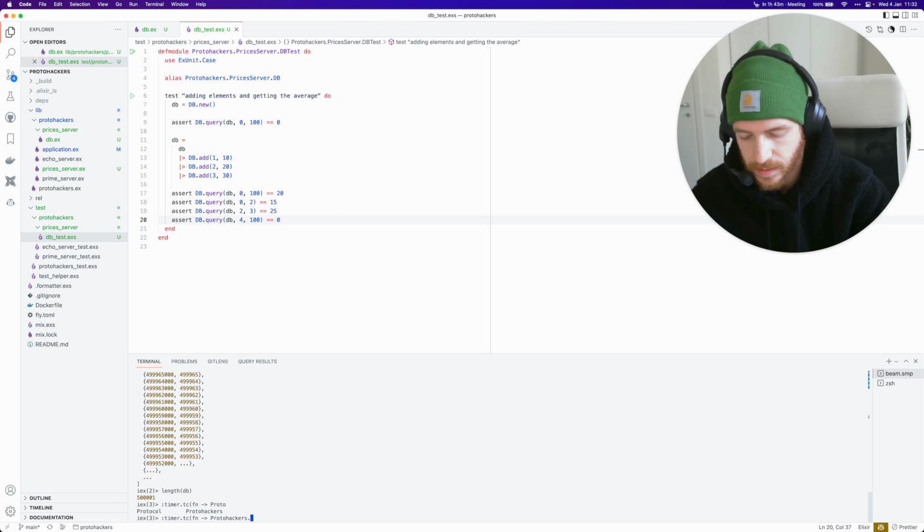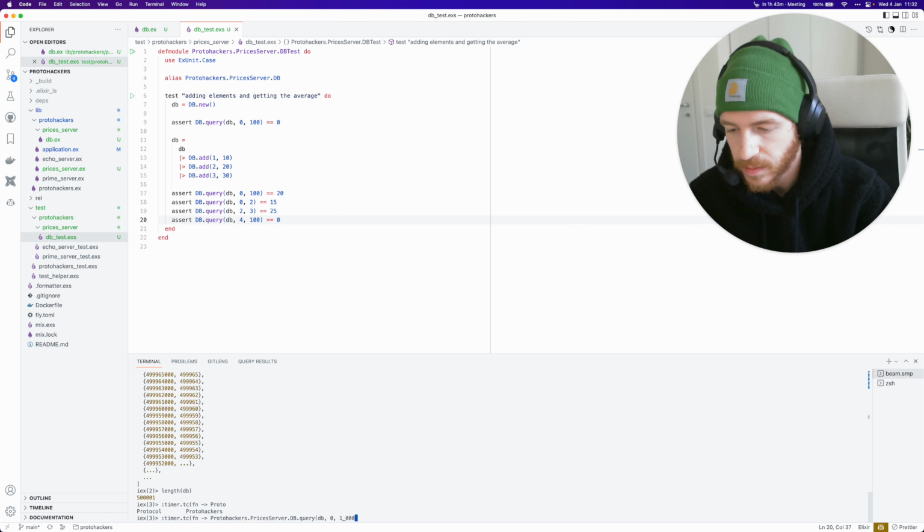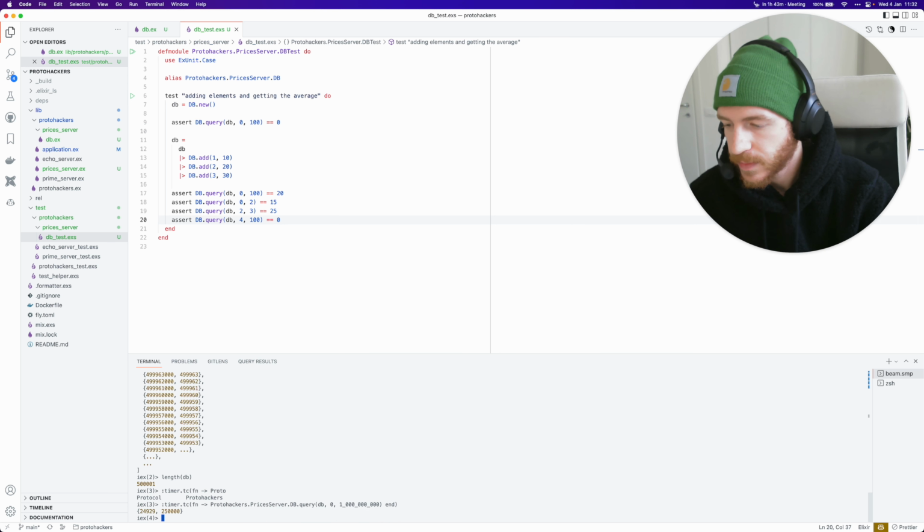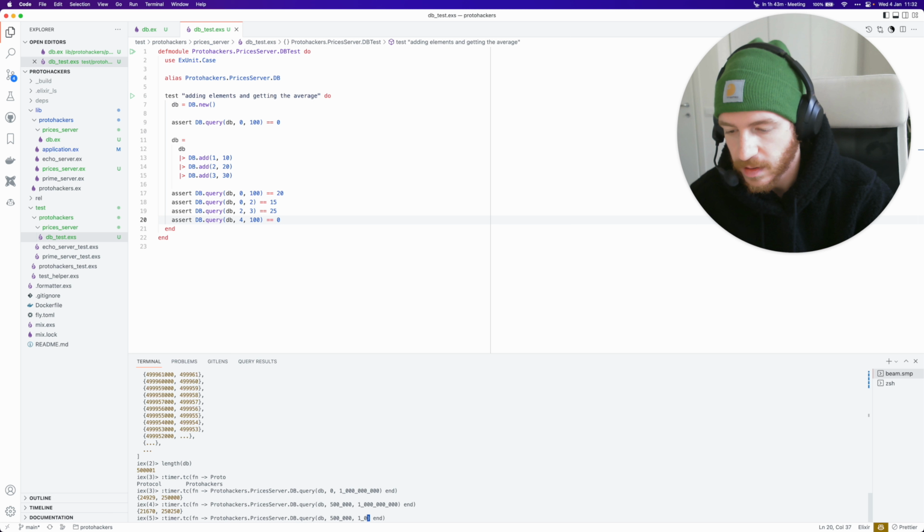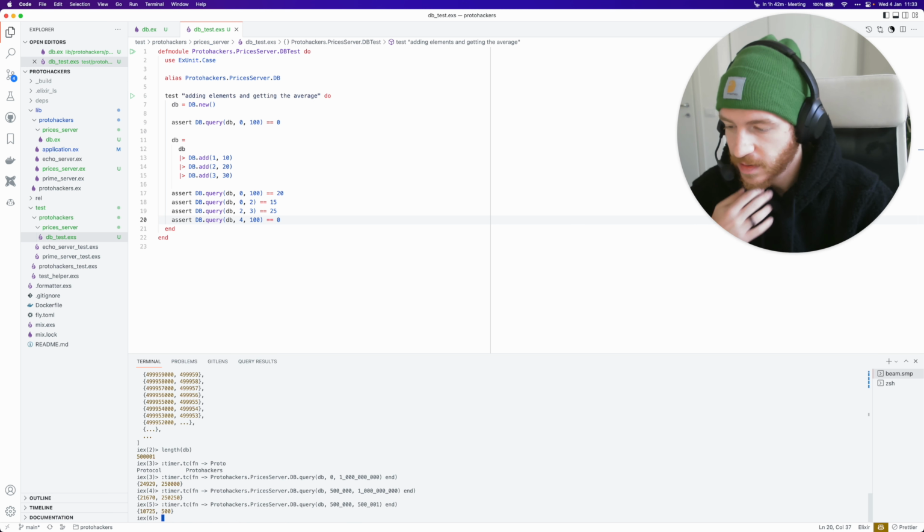So protohackers.prices server.db.query db from 0 to 100. Let's do like 1 billion, which should return all the elements, I think. So this takes 24,000 microseconds, so 25 milliseconds for querying all the elements. If I query just a few elements or a smaller set, it still gives me 25 milliseconds or less. If I query one element, it's 10 milliseconds.